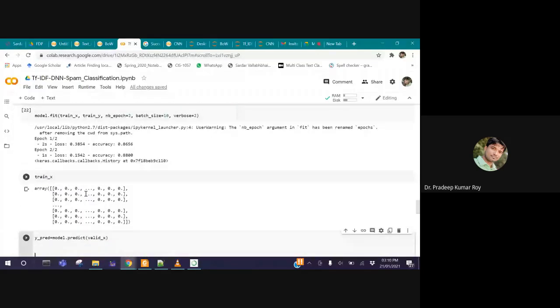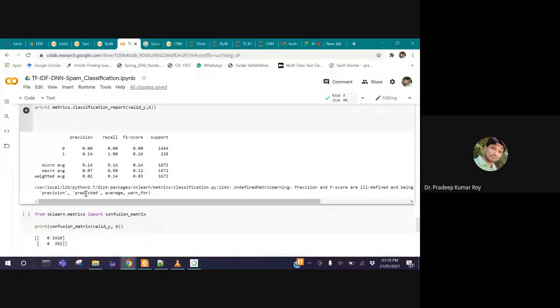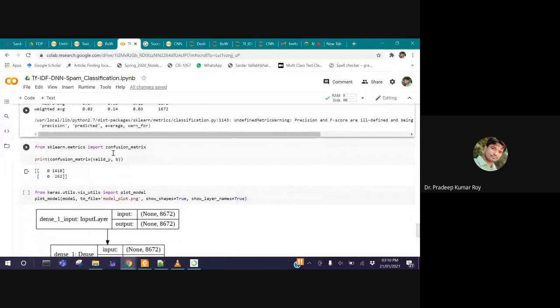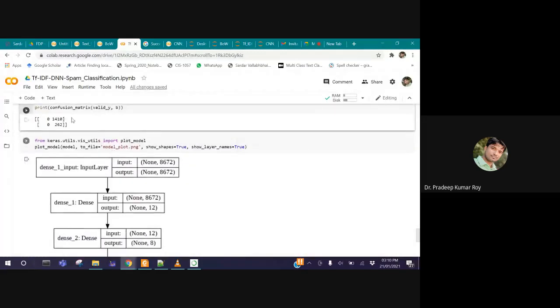This is how a deep neural network works for the data set. Now finally, I can plot the confusion matrix as well, and all the messages are treated as spam messages only. All are spam messages. That is nothing. The model actually has not trained itself. Only 2 epochs.